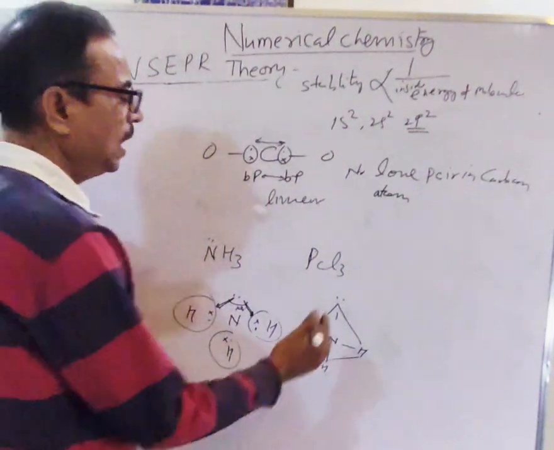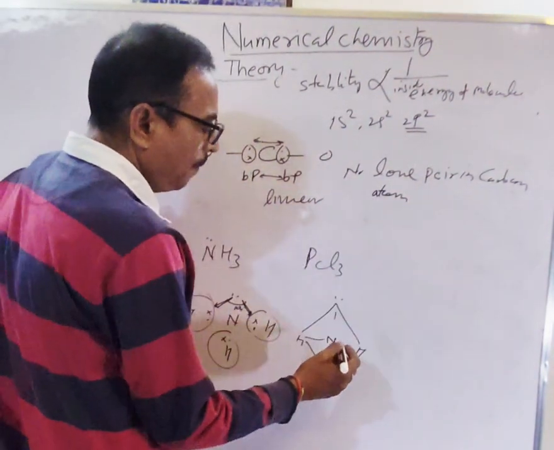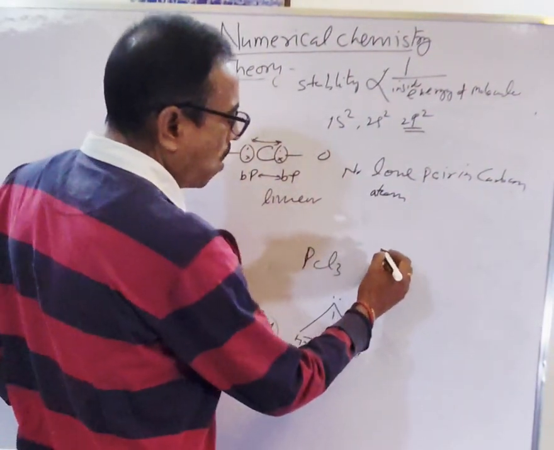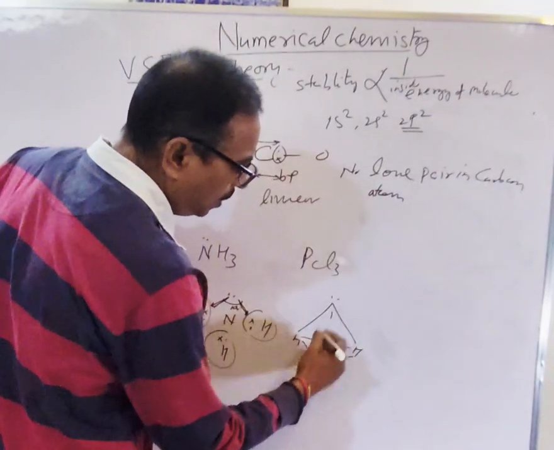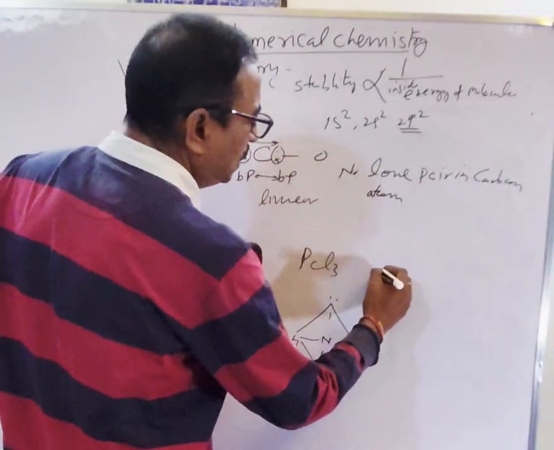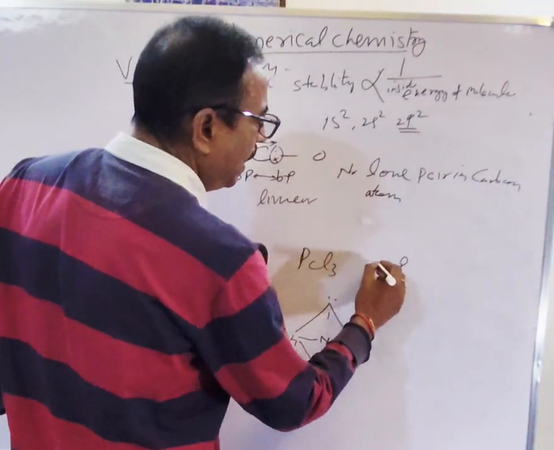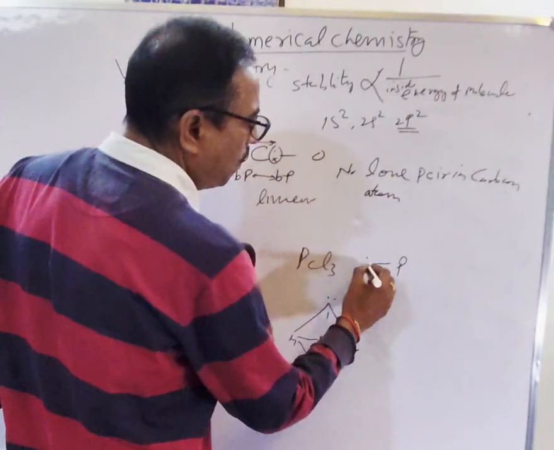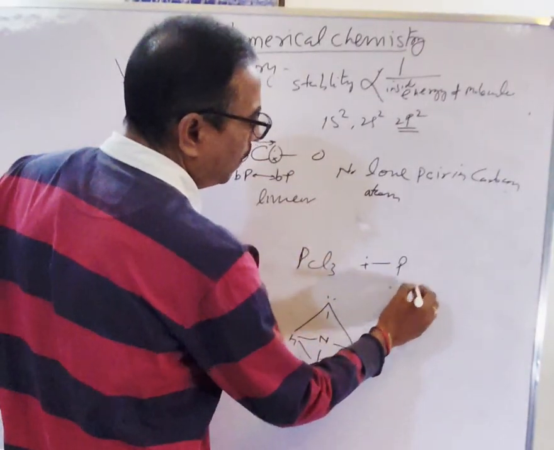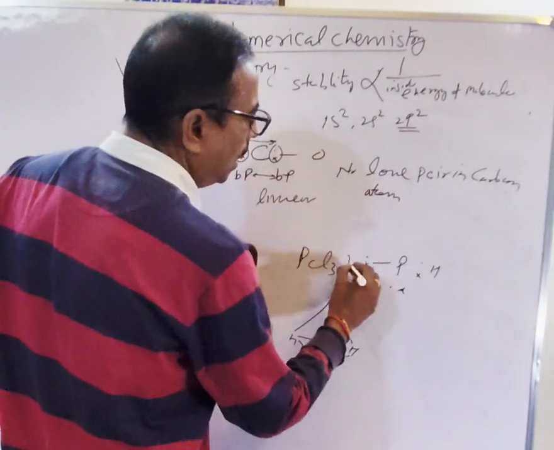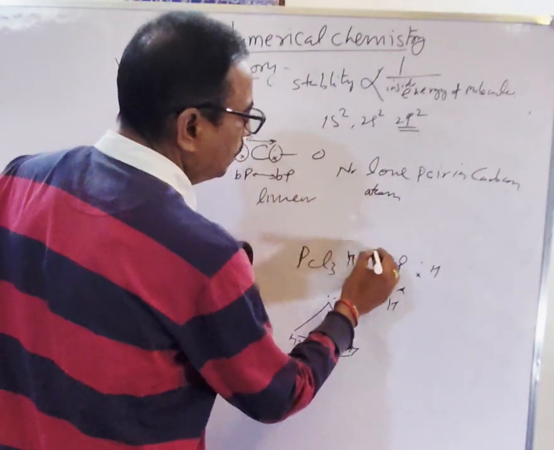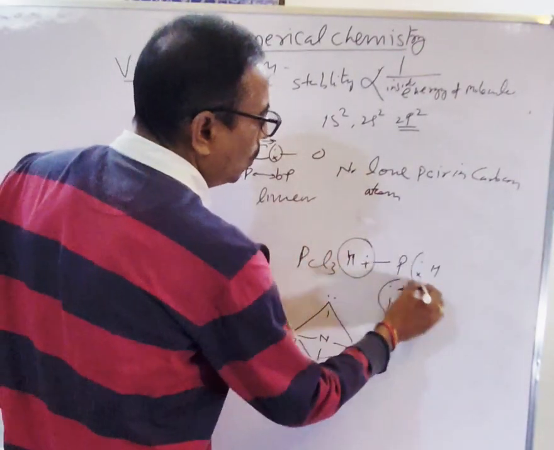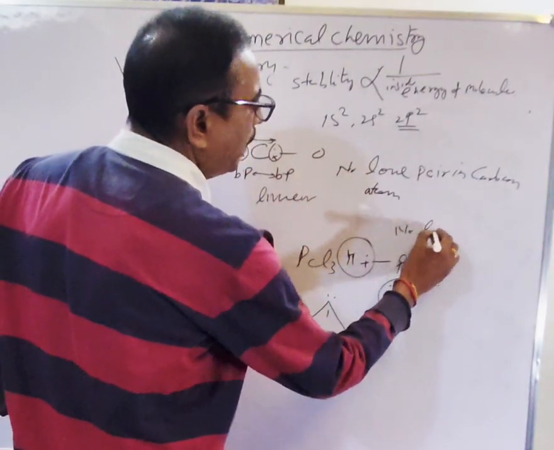If we see PCl3, tetrahedral type. In PCl3, the P has no lone pair, these are bond pairs, bond pair, bond pair, bond pair.